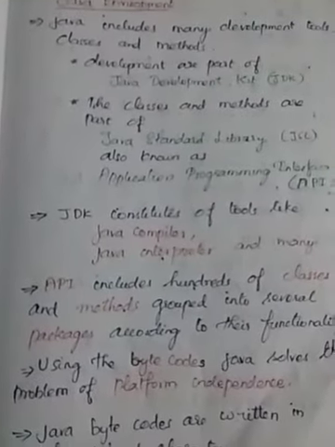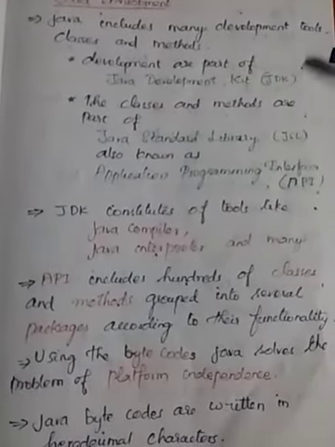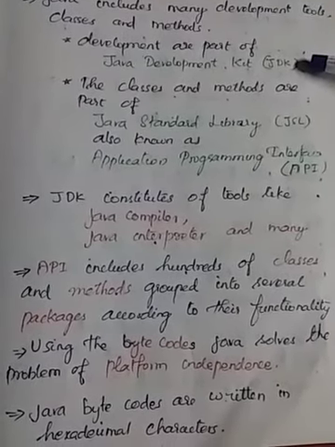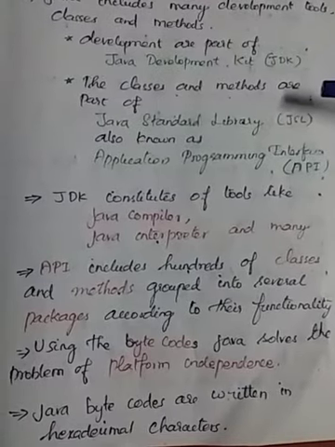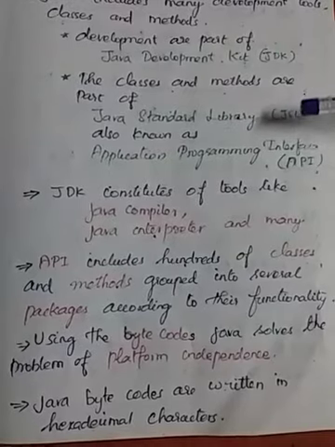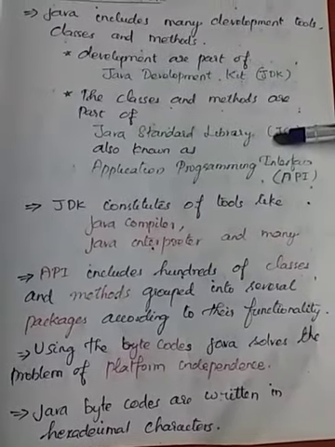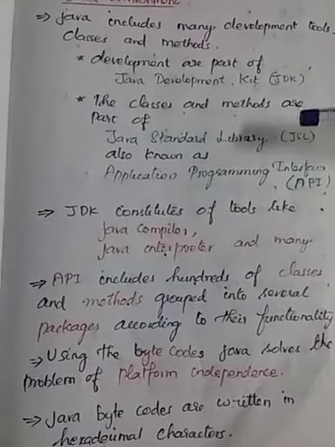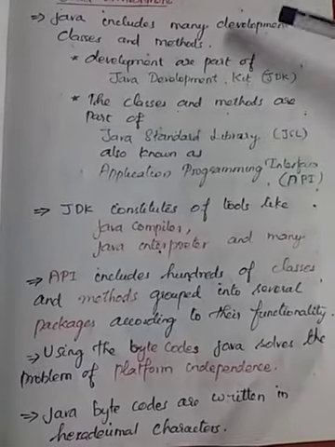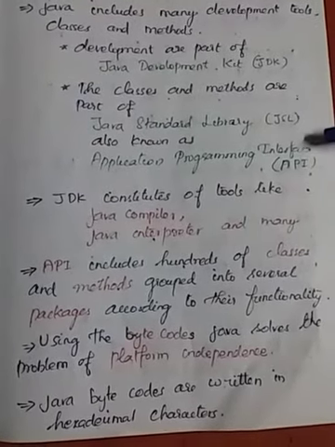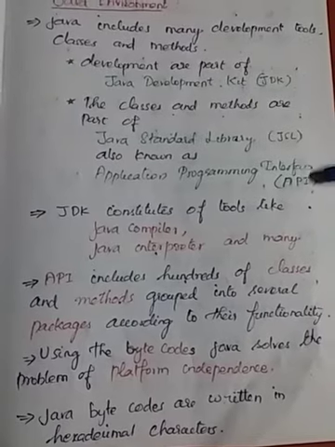The Java environment consists of development tools. We call that the Java Development Kit. Also, classes and methods are included in the Java standard library. Some standard functions we use will be available in the standard library. Using these tools we can develop a Java program. This Java standard library can also be called the application program interface.